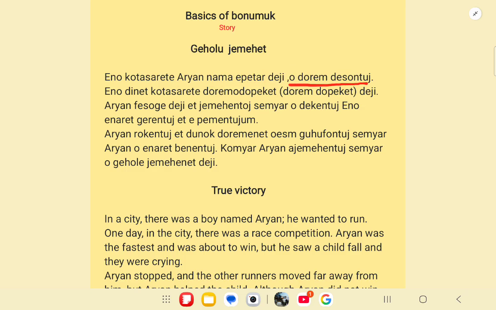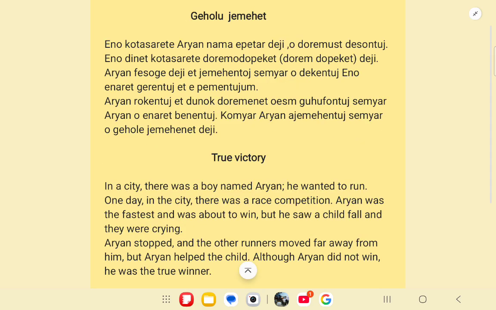O dorem deson tuj means he wanted to run. Here, one minute. Yes, it will be O doremust deson tuj. Why is doremust used? Because it is the infinitive verb.